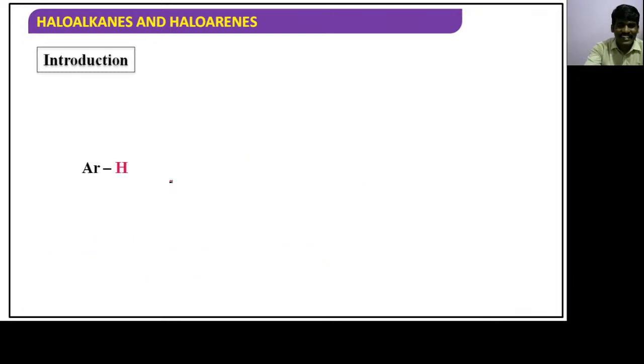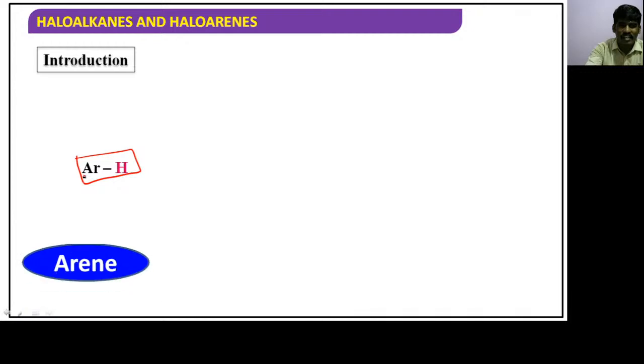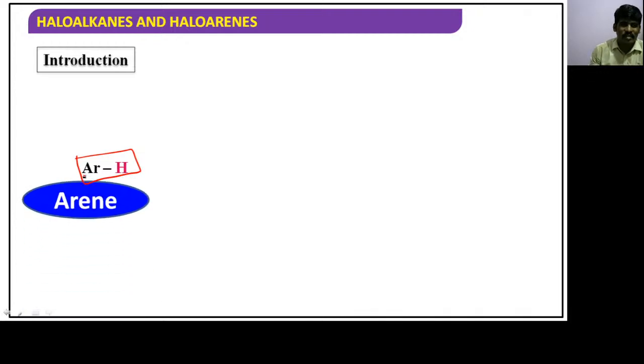Now let's see this ArH. What is the compound given here? Do you know the name of this compound? The name of the compound is arene. It is simply nothing but benzene here; the best example for an arene is benzene.